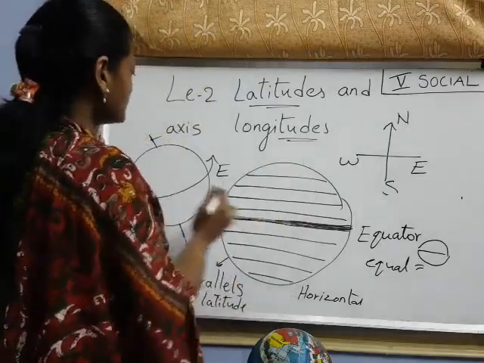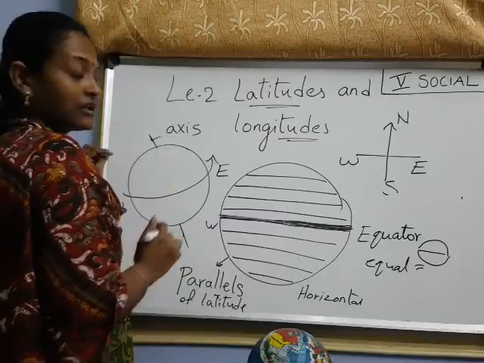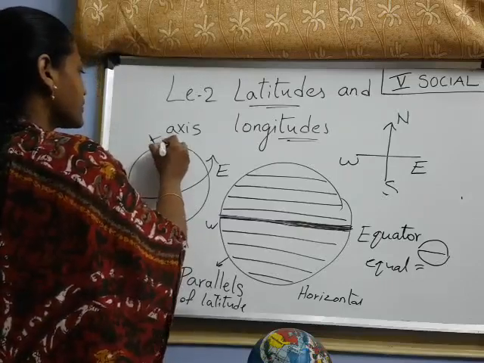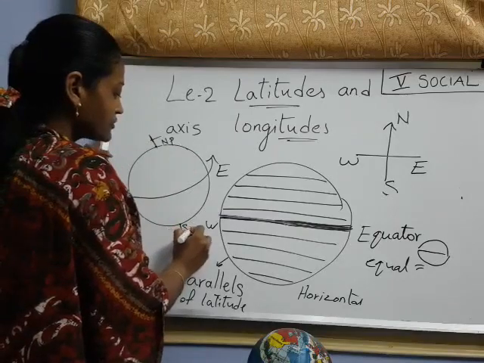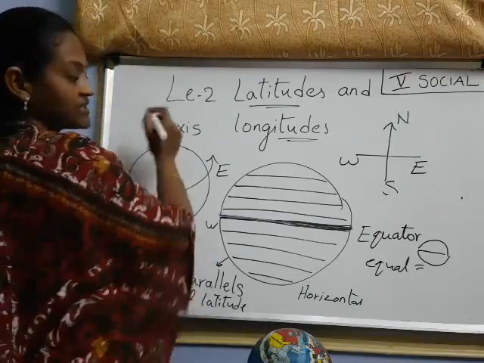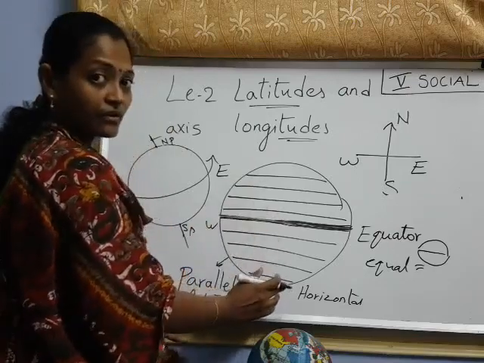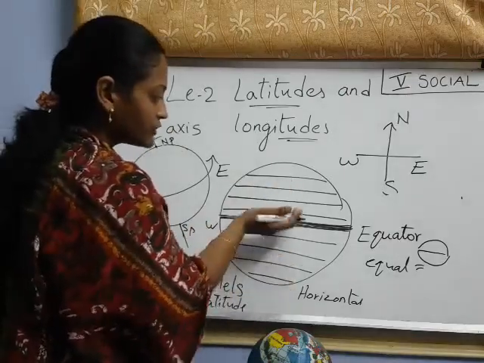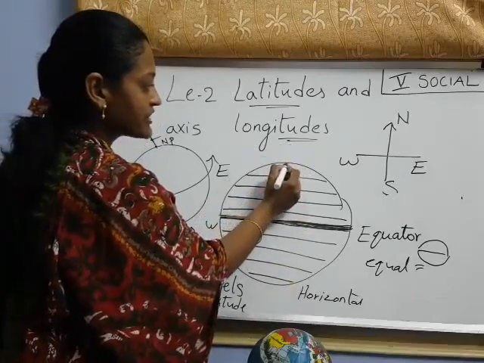Now, I said the axis has a point, right? What is this point? North pole. And what is this point? South pole. Why? This is towards the north side and this is towards the south side. When the lines are moving like this, at last we have a point only.